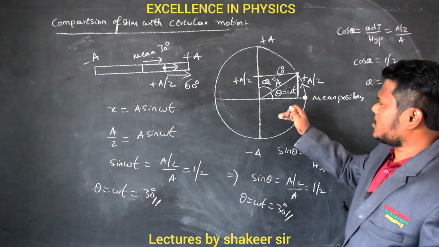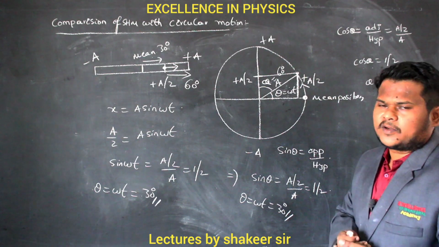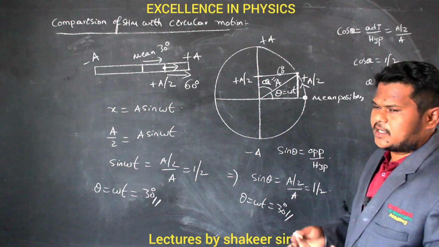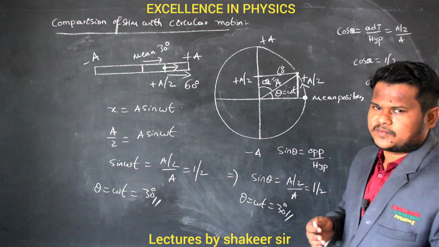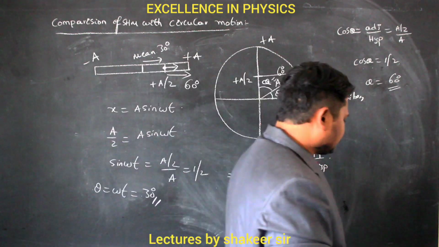So by using the concept of right angle triangle and trigonometry, very easily we can calculate the displacement of the particles and initial phase of the particle and what is the angle covered by the particle, all these values. Are you able to understand? So let us see some more examples of this one.